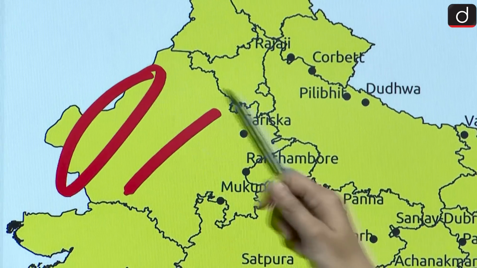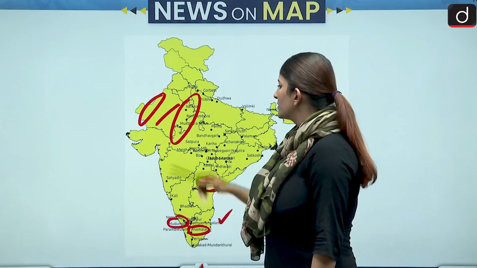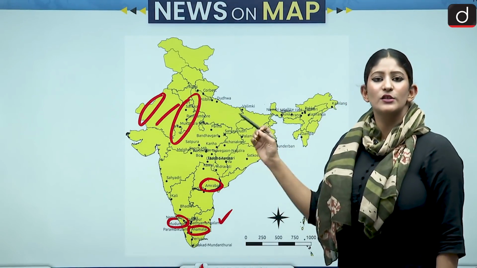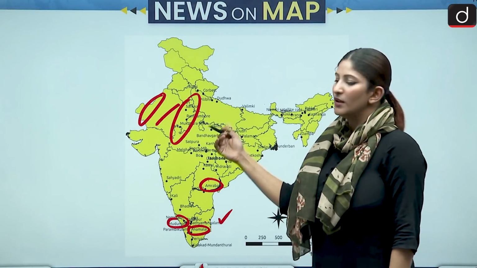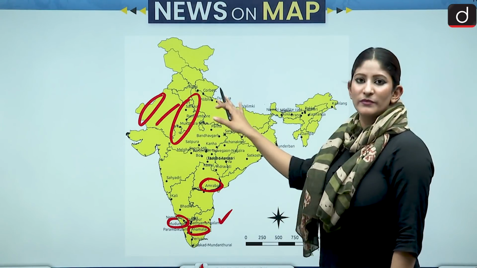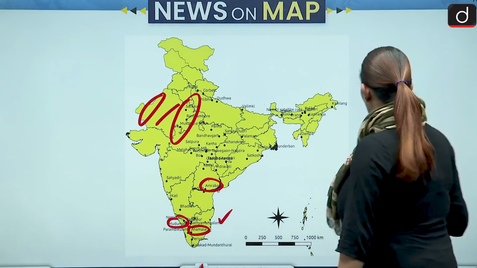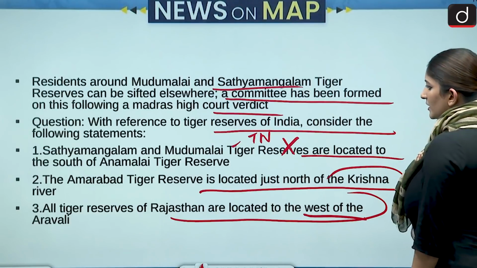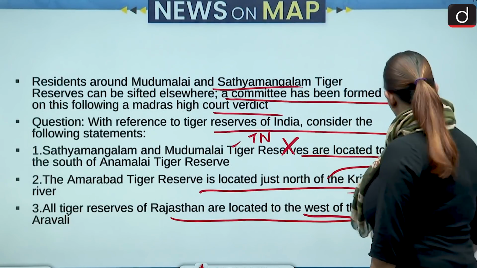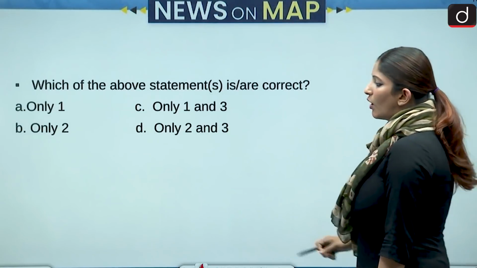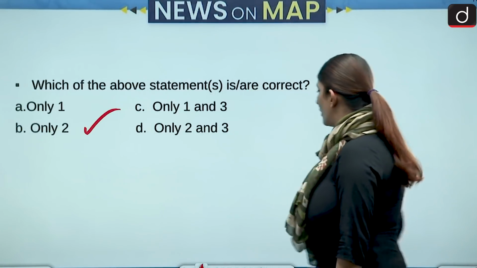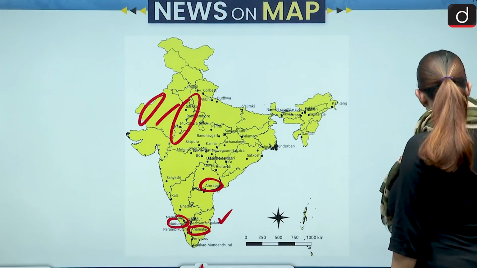And this is the western region, this is the eastern region. Ranthambore, Sariska, these are all situated on the east of the Aravallis. So this is not correct. The first and third statements are not correct. The second is correct. The correct answer would be option B, that is 2 only. Alright. Moving on. Let's talk about the next question.